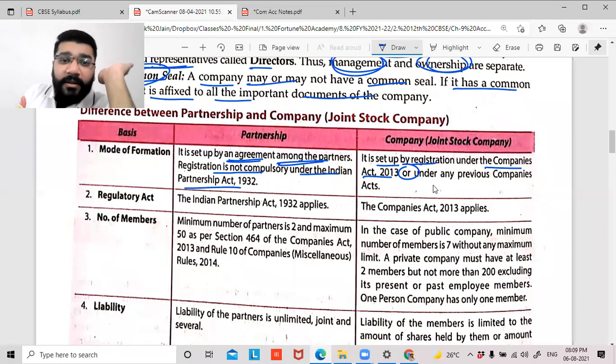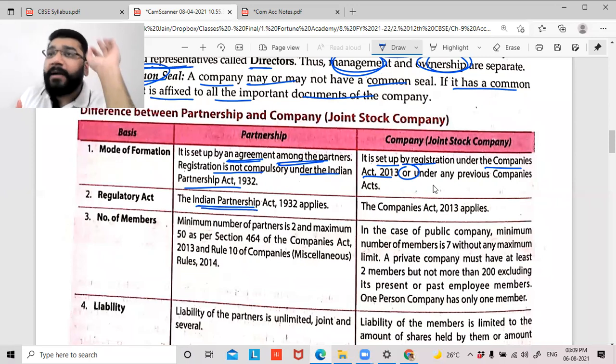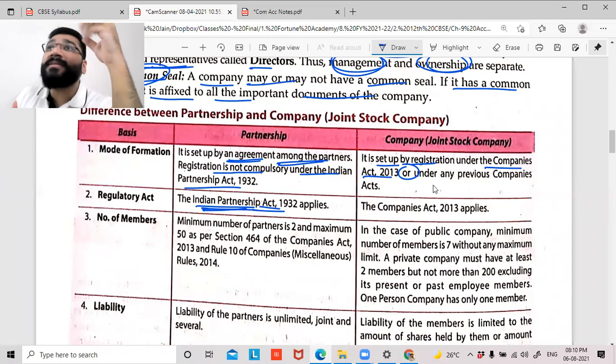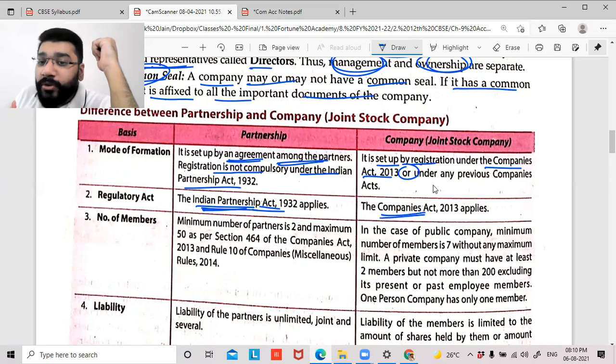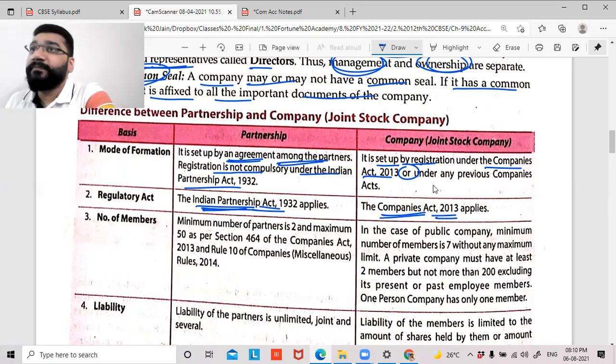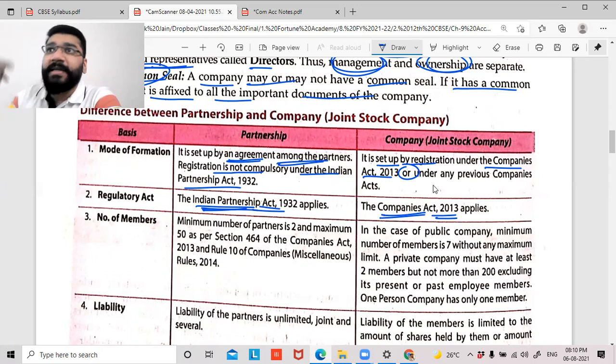Second, guys, partnership is governed by the Indian Partnership Act. So if you have any conflict in a partnership, this is the rule book you will refer to. Now in companies, if you have any conflict, any dispute, any case to be referred to, you will follow the rules and regulations given in the Companies Act 2013. Whatever the Act says, you have to follow everything. If you don't comply, you will have to face the penal provisions and legal consequences.